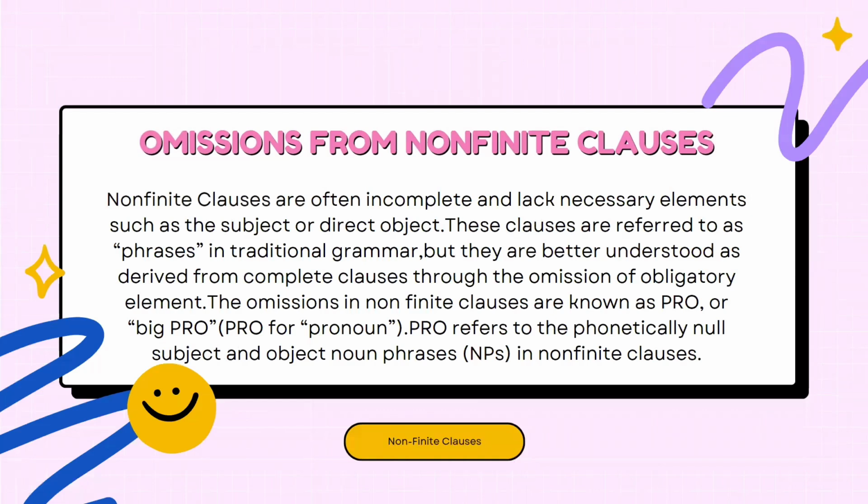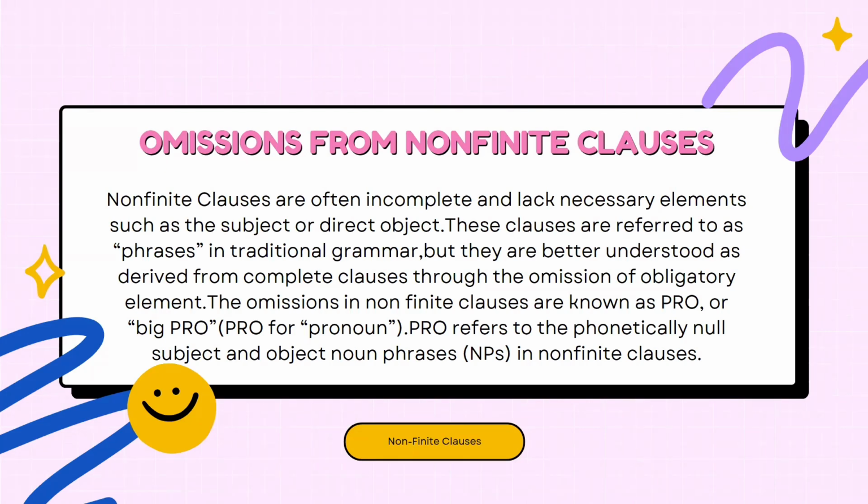So now we know what non-finite clauses are and the forms of non-finite clauses. Let's proceed to the omissions from non-finite clauses. Non-finite clauses are often incomplete and lack necessary elements, such as a subject or direct object. These clauses are referred to as phrases in traditional grammar, but they are better understood as derived from incomplete clauses through the omission of an obligatory element.